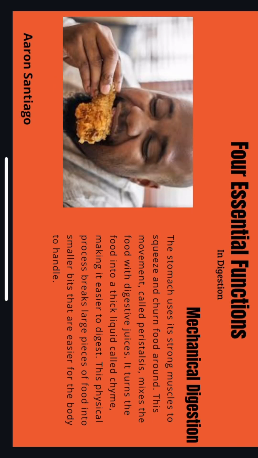Second essential function: mechanical digestion. The stomach uses its strong muscles to squeeze and churn food around. This movement, called peristalsis, mixes the food with digestive juices. It turns the food into a thick liquid called chyme, making it easier to digest. This physical process breaks large pieces of food into smaller bits that are easier for the body to handle.